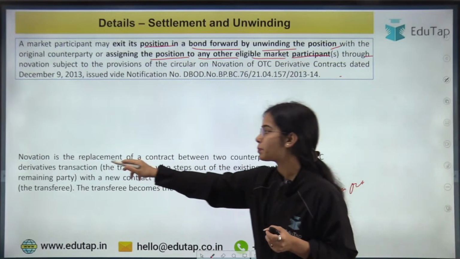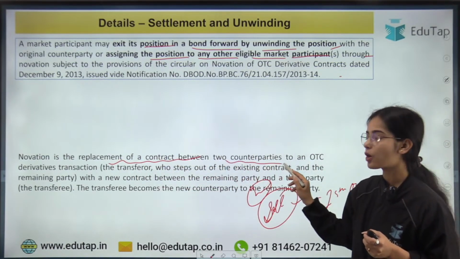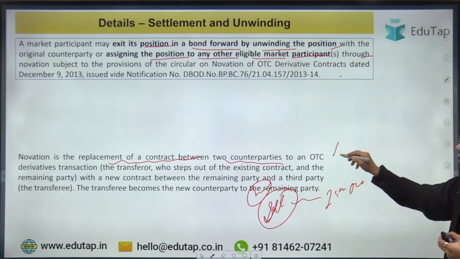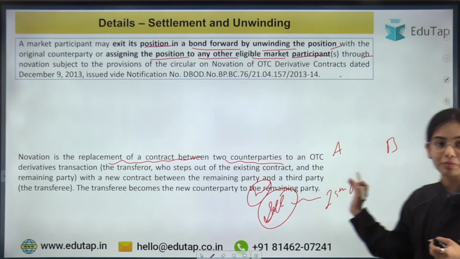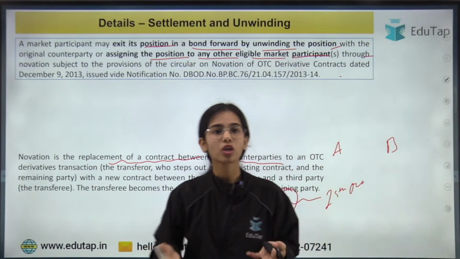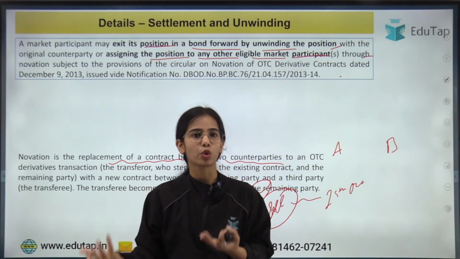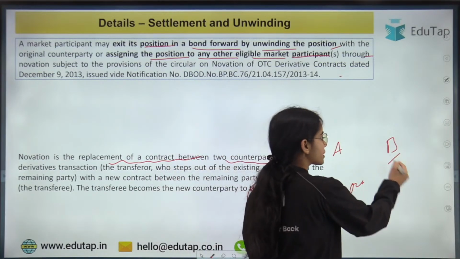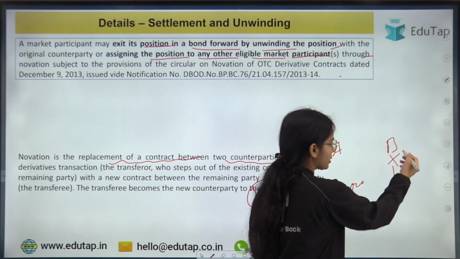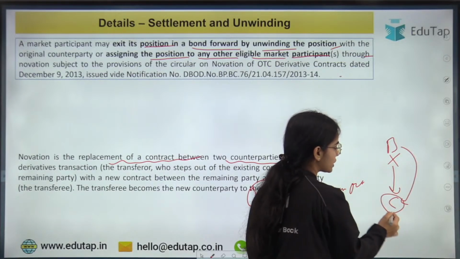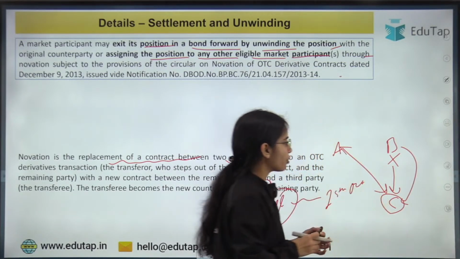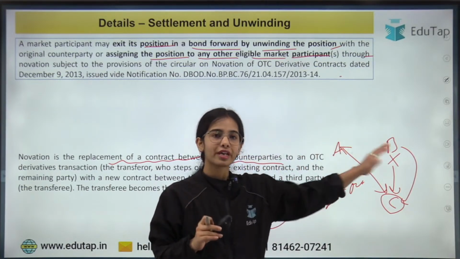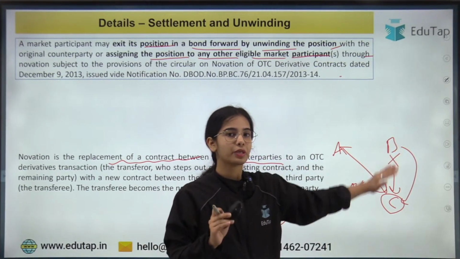So novation is the replacement of a contract between two counterparties. Let's say the agreement has happened between A and B. Now B is saying that I cannot fulfill my commitment because I do not have the bond now. So B will leave its position and this position will be transferred to C. So now a new contract will be formed between A and C. Okay. So A does not have to do anything. The contract is just being transferred from B to C.